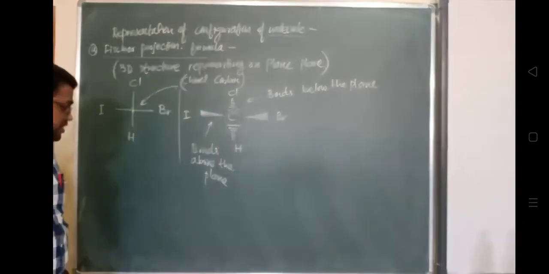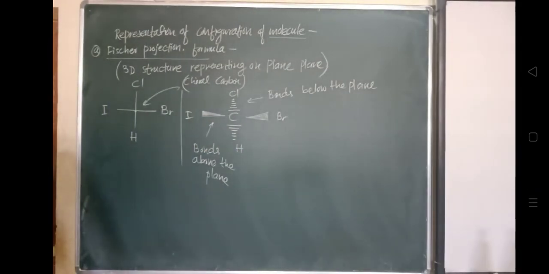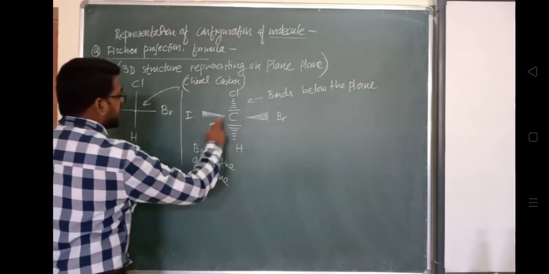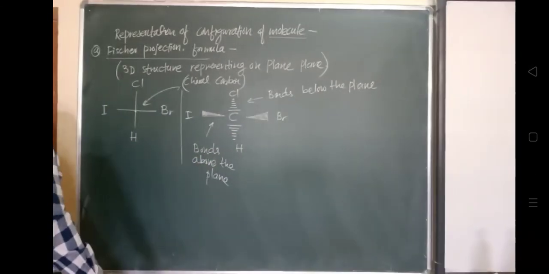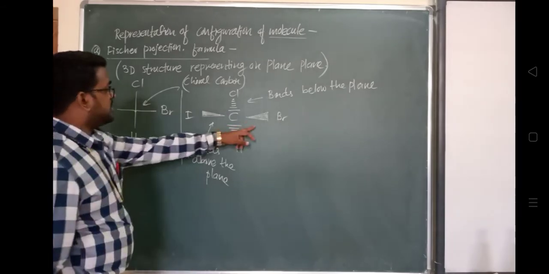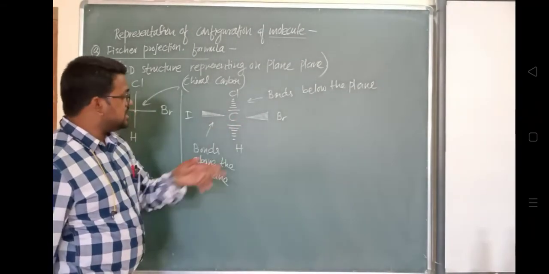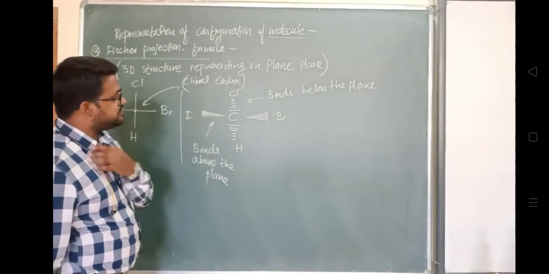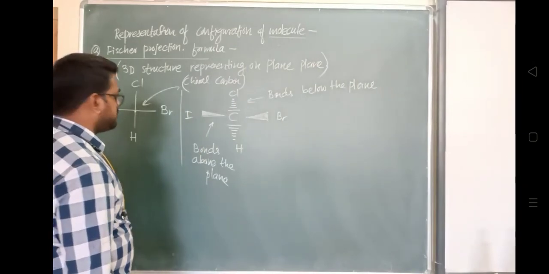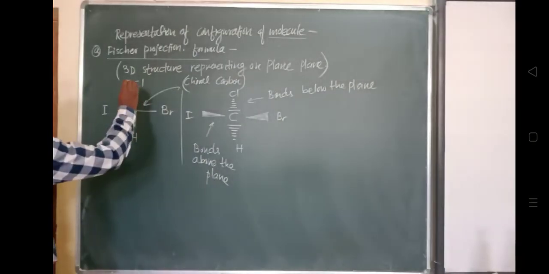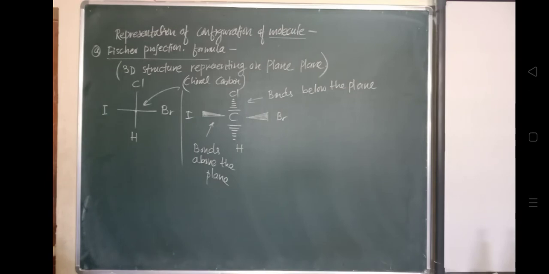This is the bond representing these two, with the dark, a solid wedge. This is a solid wedge and these are the broken wedges. The solid wedge represents facing towards us, and the dash wedge represents facing away from the observer. So this is the Fischer projection formula.